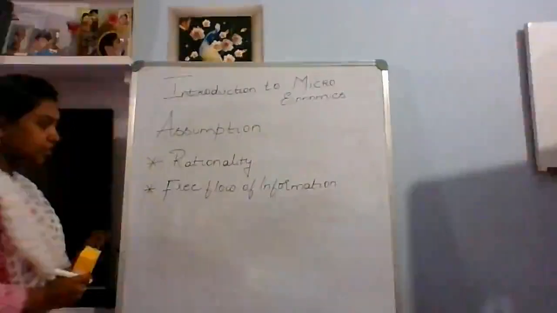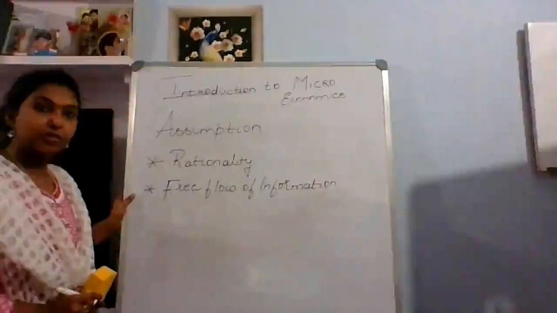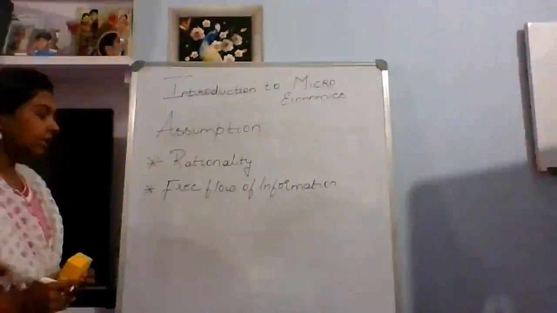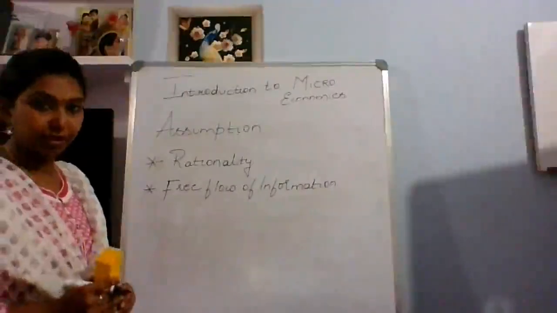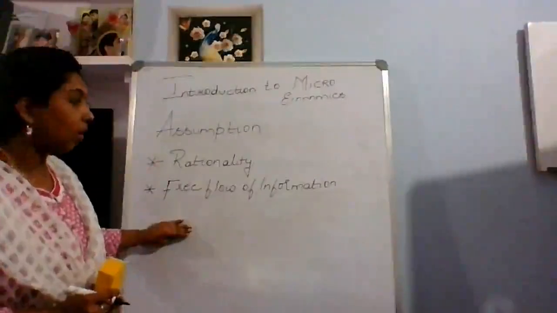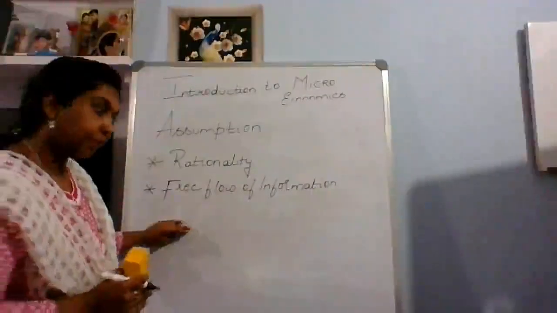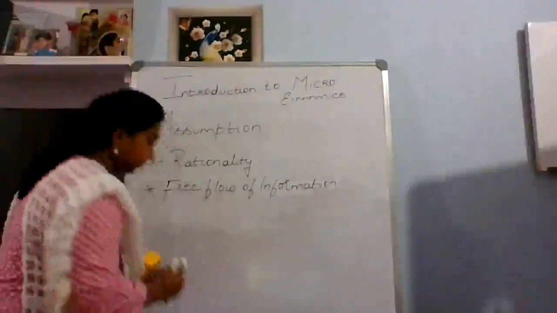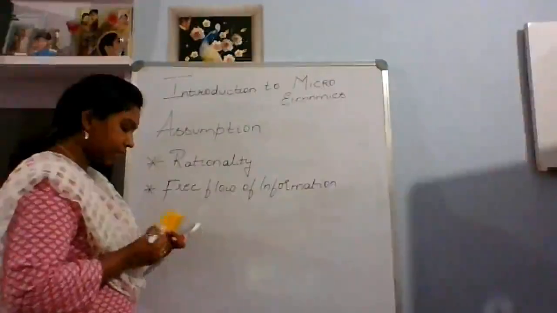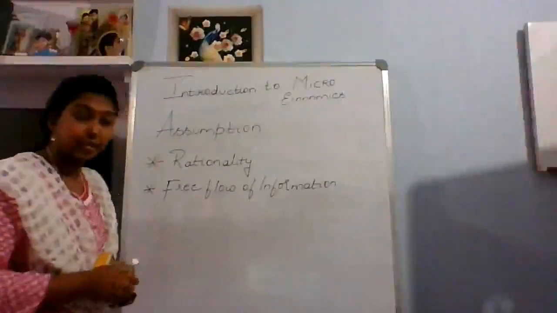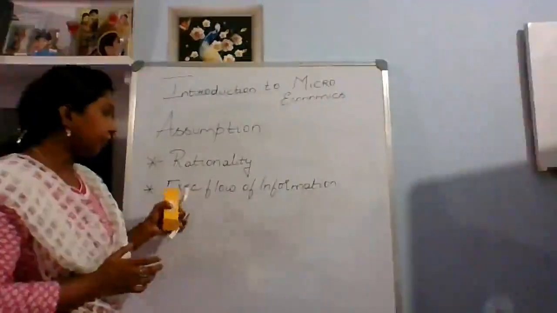So I assume that there is a free flow of information. There is no hiding. There are no hindrances. There is no problem in providing the information on what I am doing. That is only an assumption I have on the subject or on the study I am going to do. For example, a producer giving the complete information on what he is doing to the consumer without hiding, being very transparent in what he is doing. So that is free flow of information.